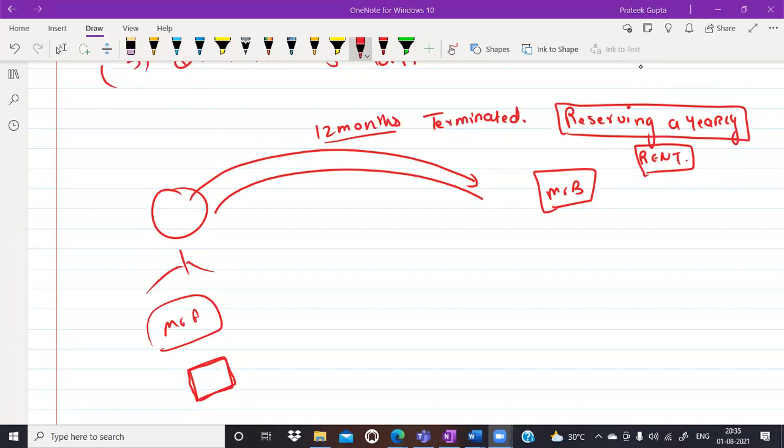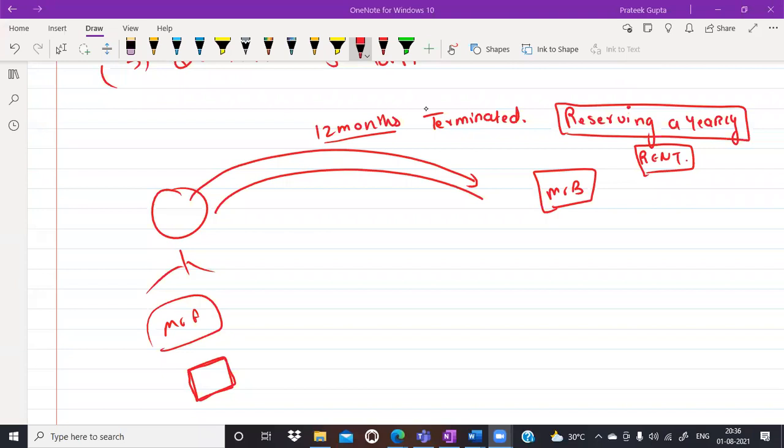Reserving rent means rent has been determined, but period of lease has not been decided yet. Okay, period of lease has not been decided yet.